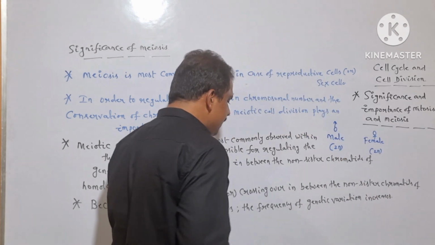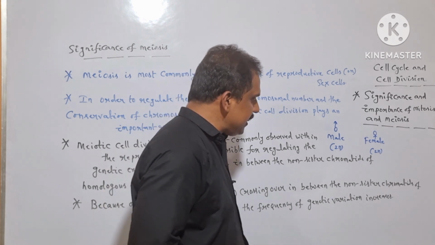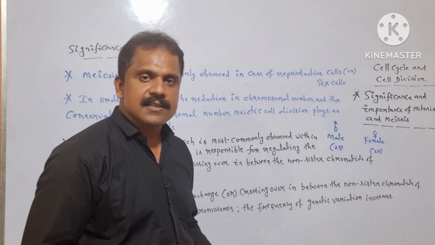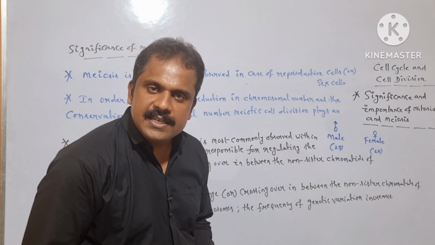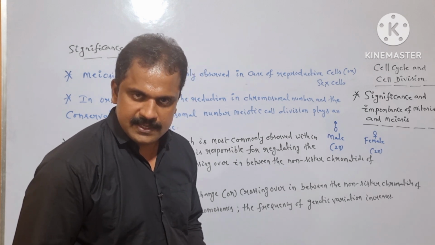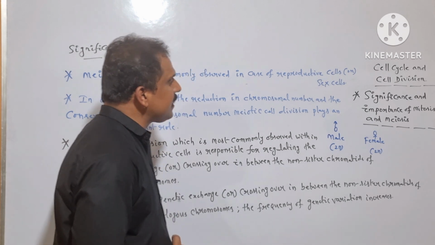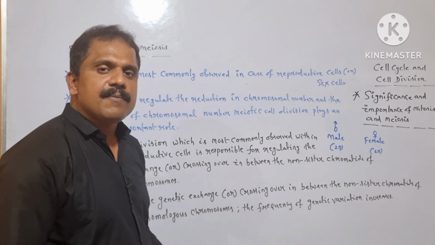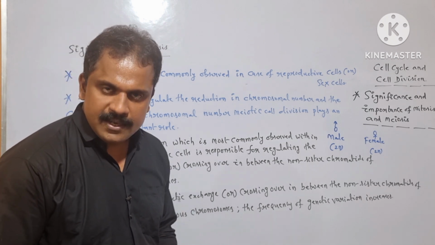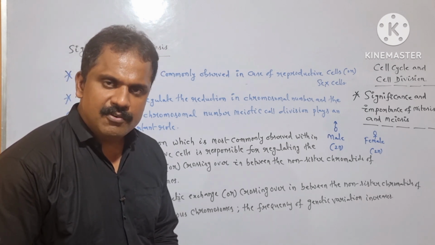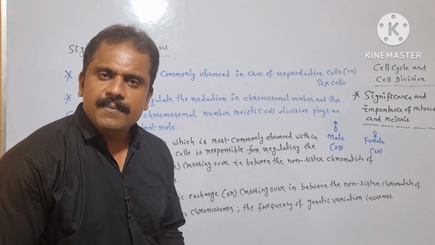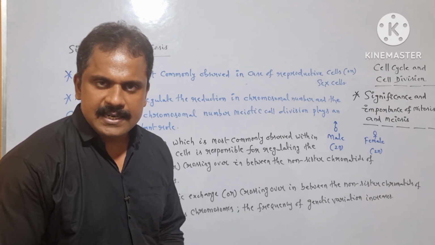Because of the increase in the frequency of genetic variation, there is a chance for the occurrence of change in the evolution process. Is it clear? So this is regarding the significance and importance of mitosis and meiosis in detail. And in the next upcoming lecture session, we will be studying numerical based questions from cell cycle and cell division in detail.